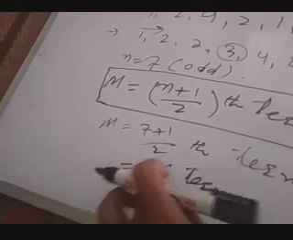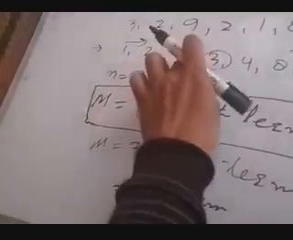Median is not 4, it is the 4th term. So median is the 1st, 2nd, 3rd, 4th term. The 4th term is 3, so the median is 3. Now if you look, the median is 3.